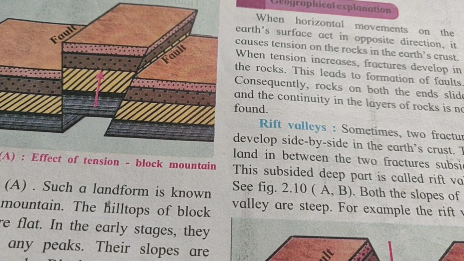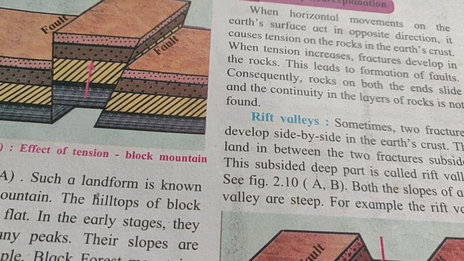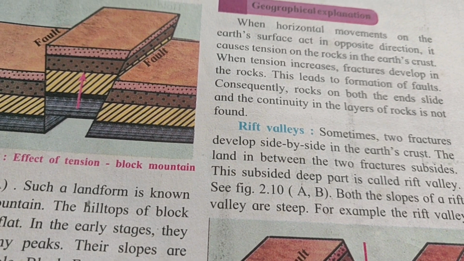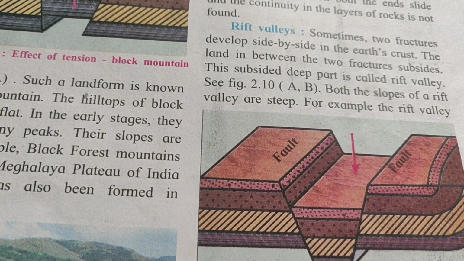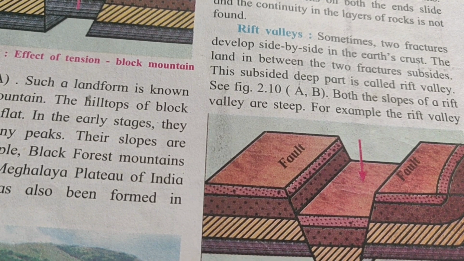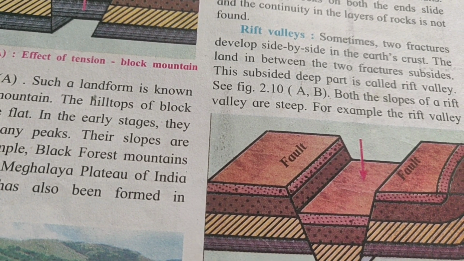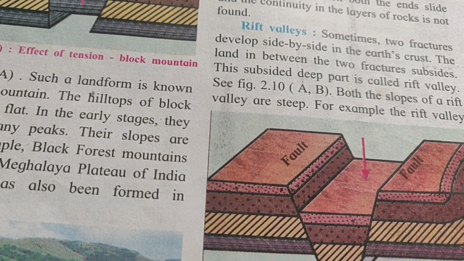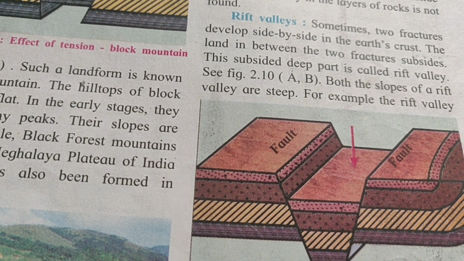Consequently, rocks on both the ends slide and the continuity in the layers of the rock is not found. What we are going to find are the faults. Now an example is given here of the Rift Valley. Sometimes 2 fractures develop side by side in the earth crust. The land in between the 2 fractures subsides. The middle portion between the 2 fractures is going to subside, go down, and that subsided deep part is called the valley.